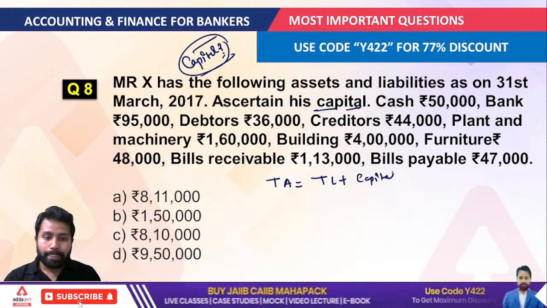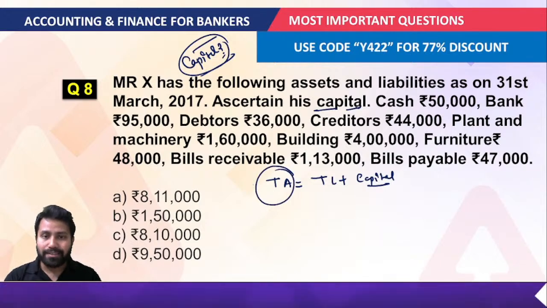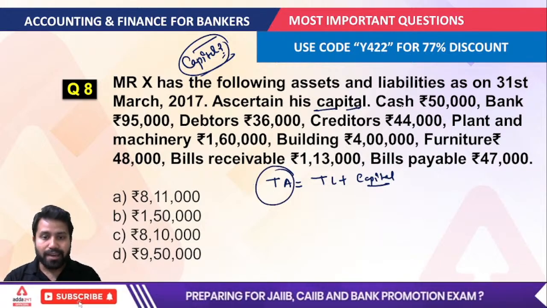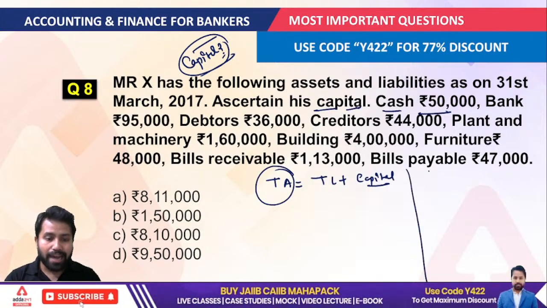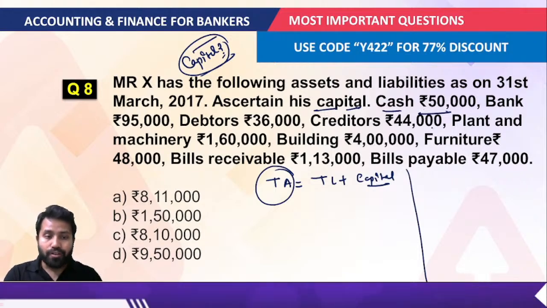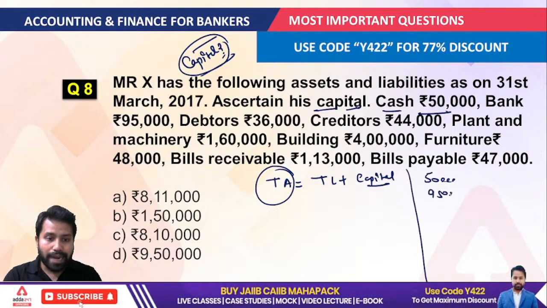Now if I have to find out the total assets here, the very first thing I am deriving is the total asset value. The value of cash would be 50,000. Bank balance, 95,000, would also be added here.